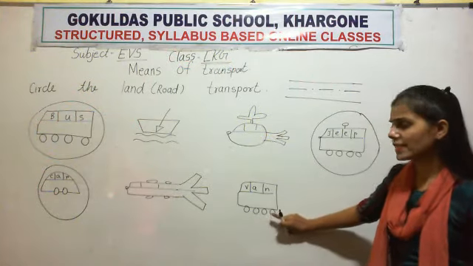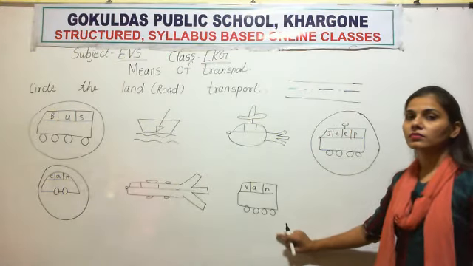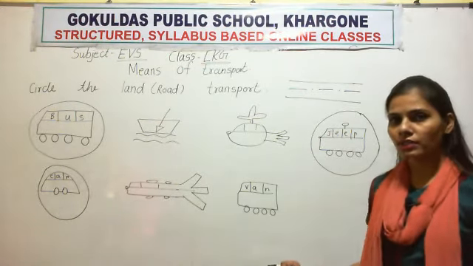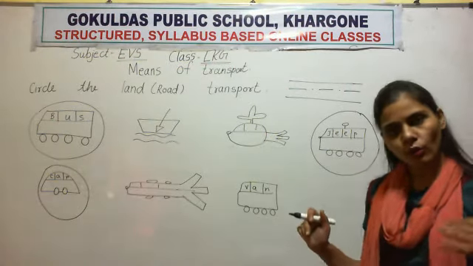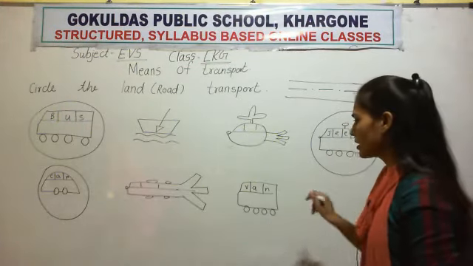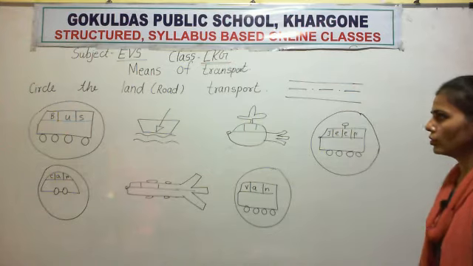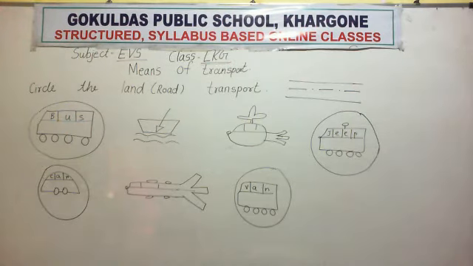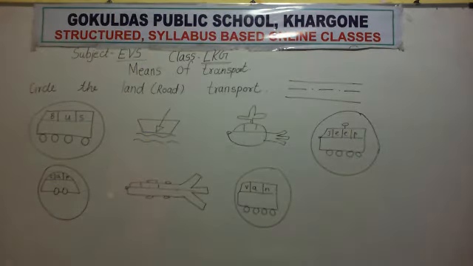Now next, what is this? This is a van. Does a van move on the road or water or air? Van moves on the road. This is also a land transport, and a big circle for van. So bus is land transport, jeep is land transport, car is land transport, van is land transport.